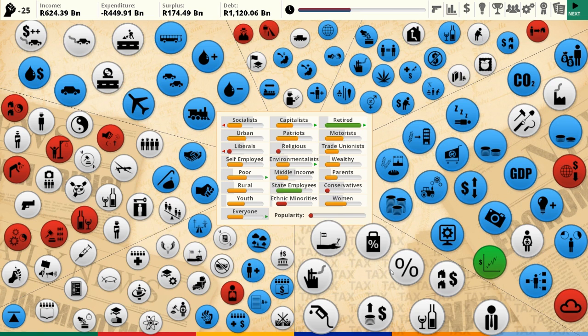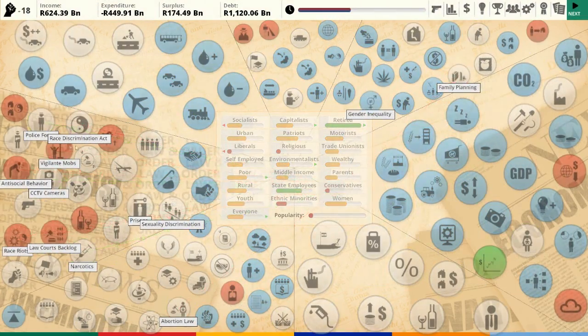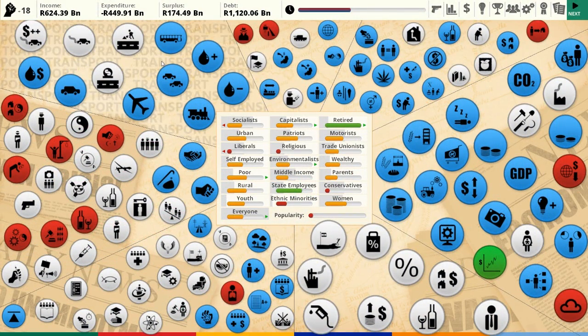So what I'm thinking is we should actually look at that 42% income tax. I do not think this is the optimum rate. I am going to reduce it to 35. I'll reduce it to 30. I have become Nigel Lawson, trying to cut taxes to stimulate the economy. Okay.